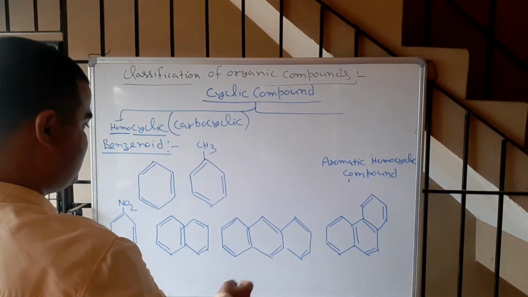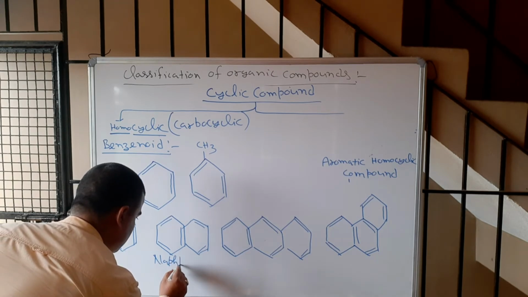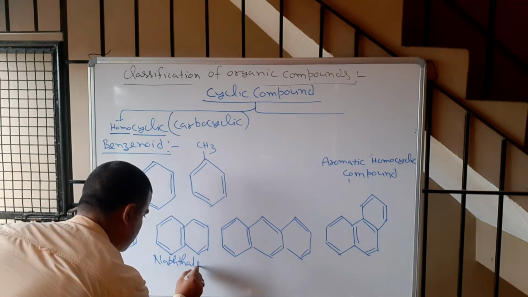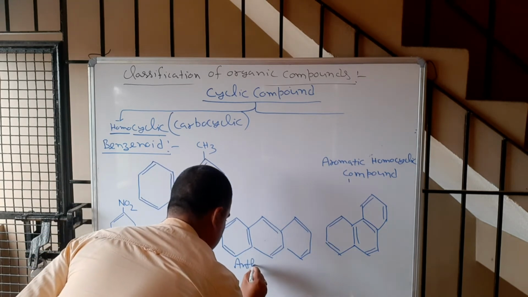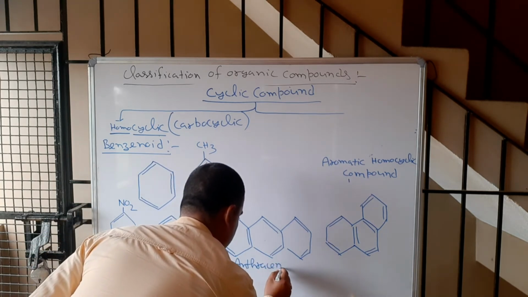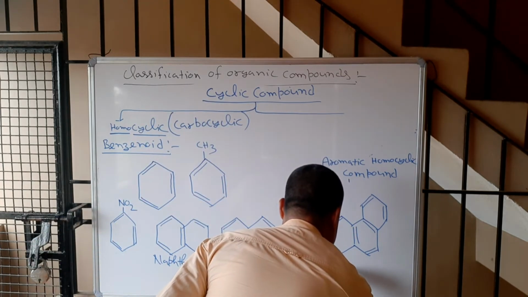This is phenanthrene. This is naphthalene. This is anthracene. This is phenanthrene.